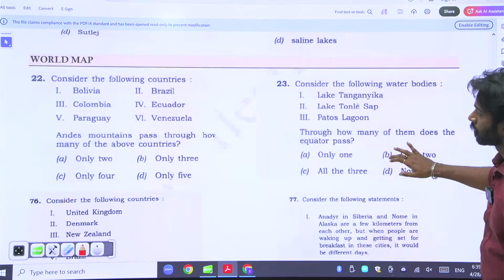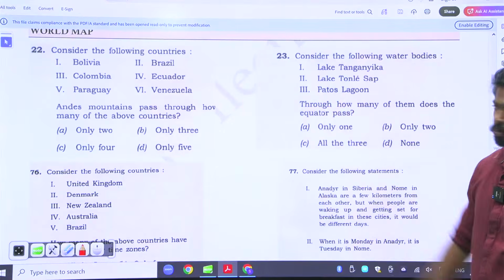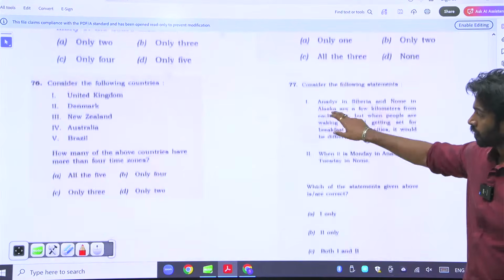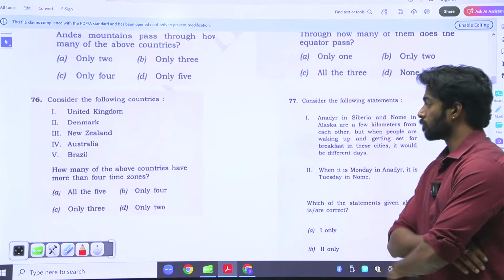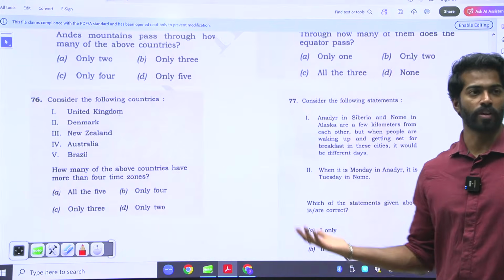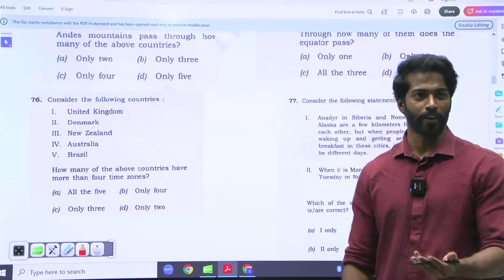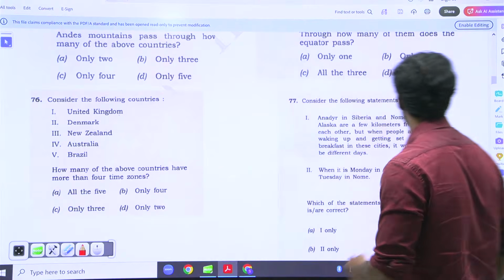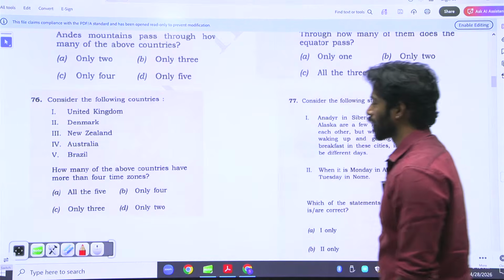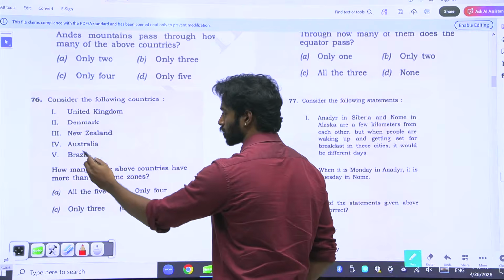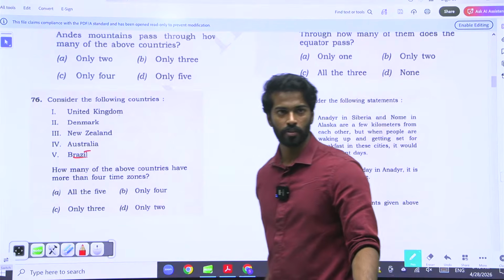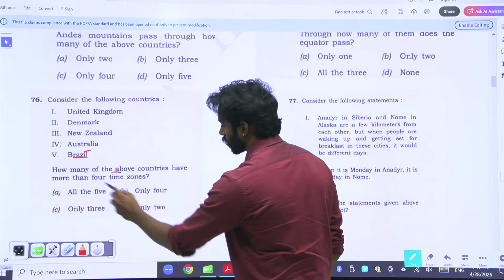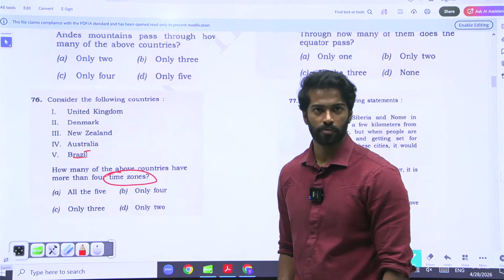Yeah. So the answer is only 4. Then you have: how many of the above countries have more than 4 time zones? Very factual. Denmark, UK, New Zealand, Australia, Brazil. So it's asking how many of them have 5 time zones?